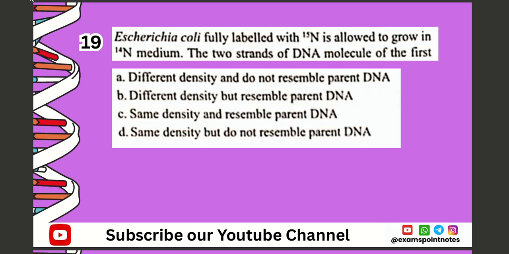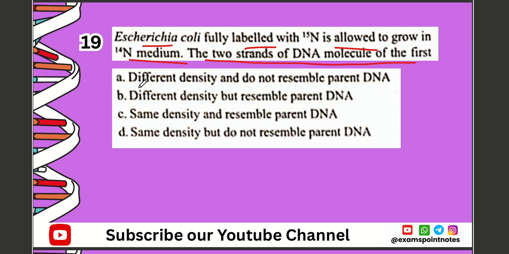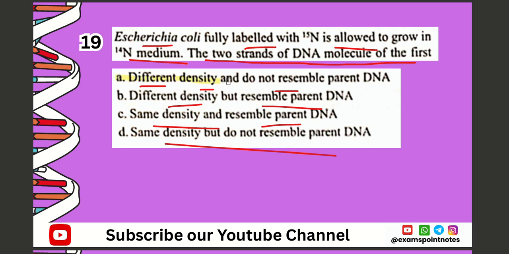Next question. Question number 19. Escherichia coli fully labeled with N15 is allowed to grow in N14 medium. The two strands of DNA molecule of the first generation bacteria have A. different density and do not resemble parent DNA, B. different density but resemble parent DNA, C. same density and resemble parent DNA, D. same density but do not resemble parent DNA. The correct option is option number A, which is different density and do not resemble parent DNA.